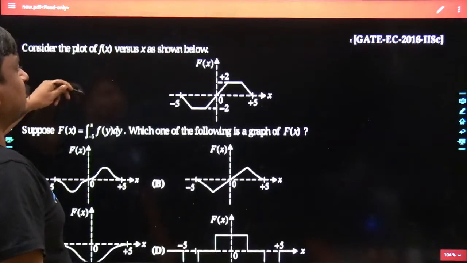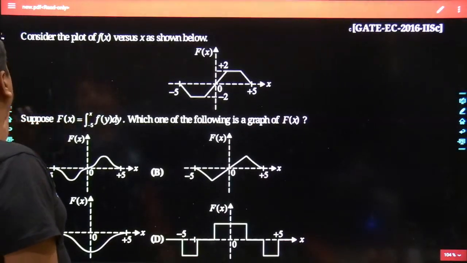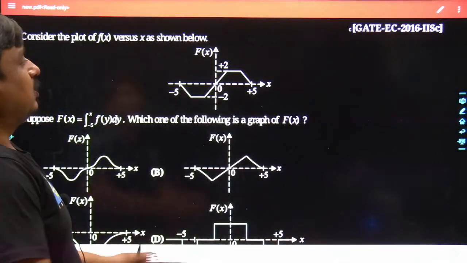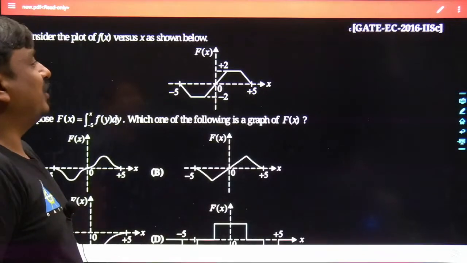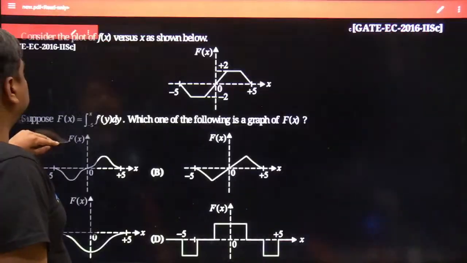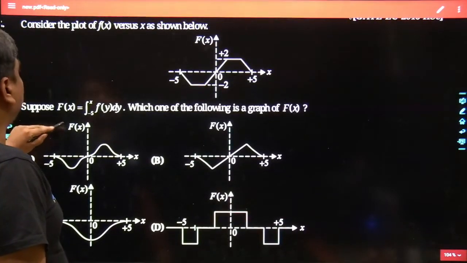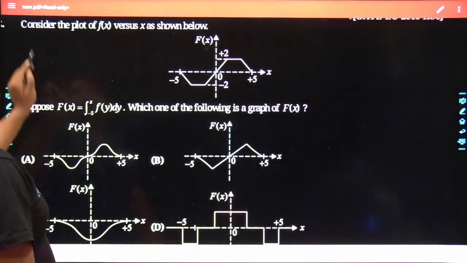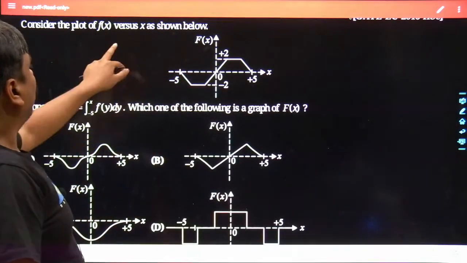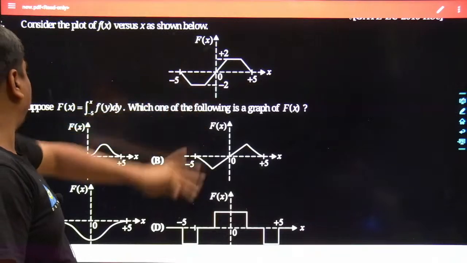And here goes the next question, and I have seen this is a problem where many students have a lot of problems. The problem appeared in GATE Electronics of the year 2016. The problem was framed by IISc Bangalore. Let me bring this problem a bit upside. What this problem states: consider the plot of f of x, which is clearly given over here, versus x shown below. That is fine.